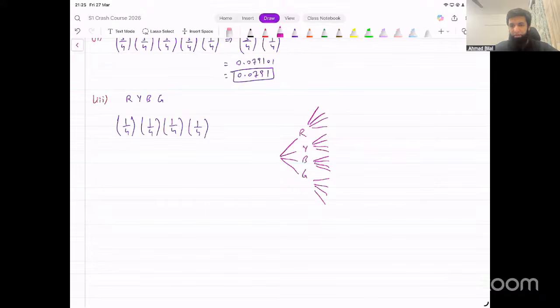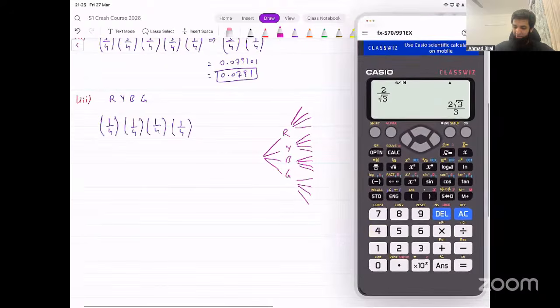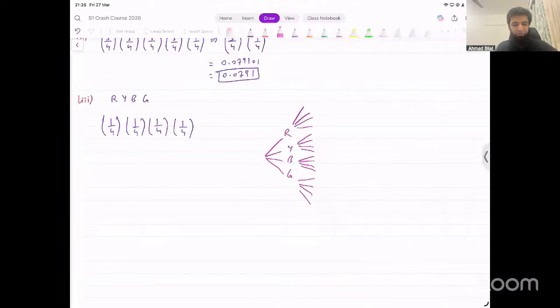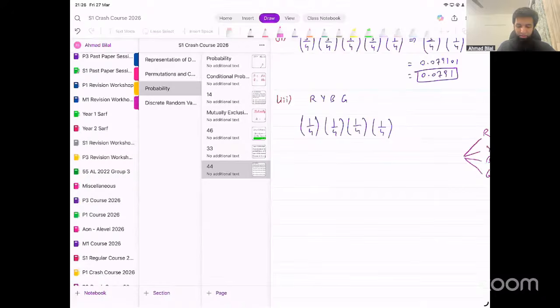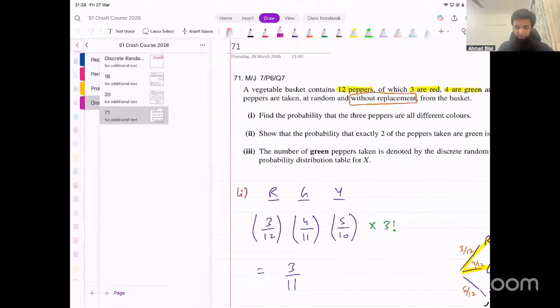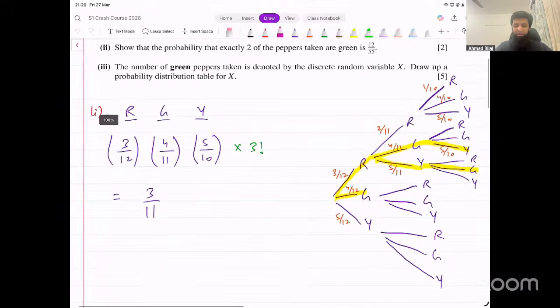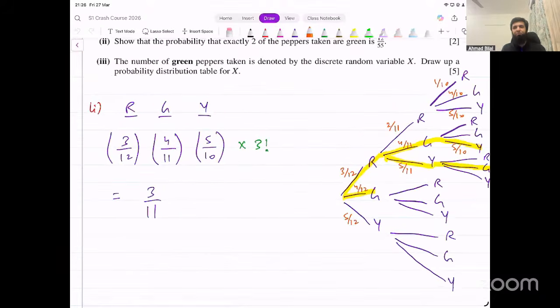And then the next one after that, again, red, yellow, blue, green. We've got 4 possibilities again. That becomes 4 raised to power 4. That's too many cases. 4 raised to power 4, that's 256. So we can't really complete this tree diagram. But we can just think of it like we did yesterday for those questions, if you remember. We thought of the tree diagram and we said, okay, how many possible paths like this exist on the tree diagram that would give us all different colors.